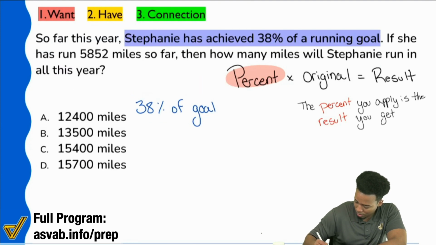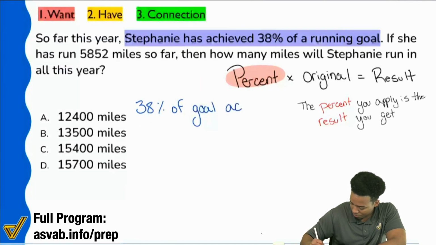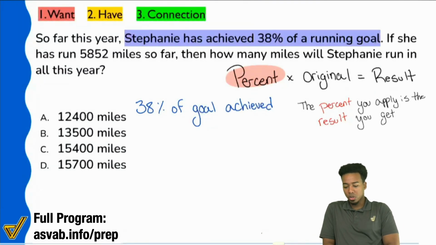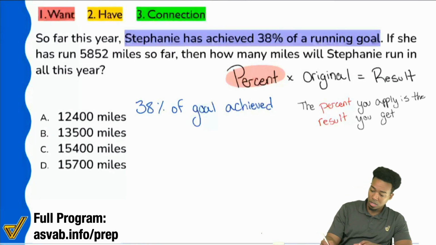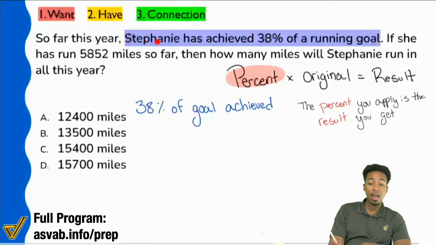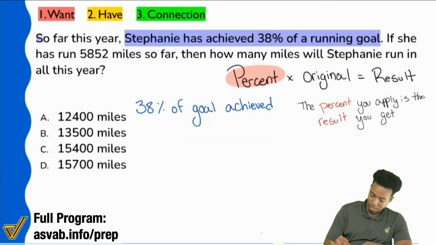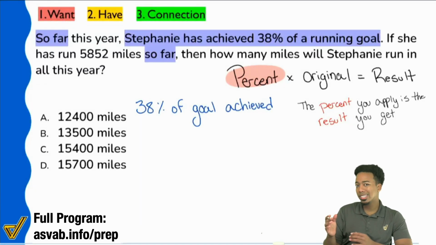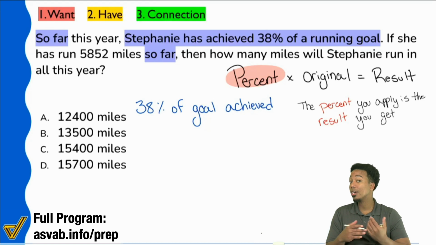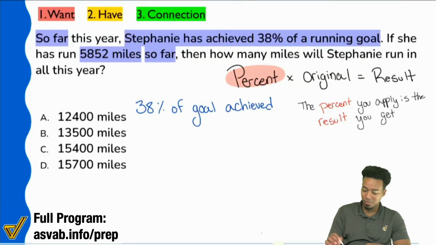38% of the goal achieved. Okay, cool. So with that, let's write down the next part here. It says, if she has run 5,852 miles so far, okay, look at that, so far. One of the instances, they gave us a percent. The other instance, they gave us an actual number, 5,852 miles.